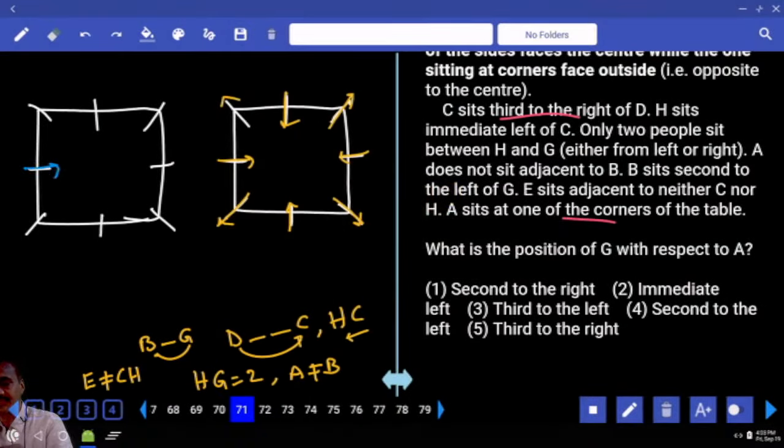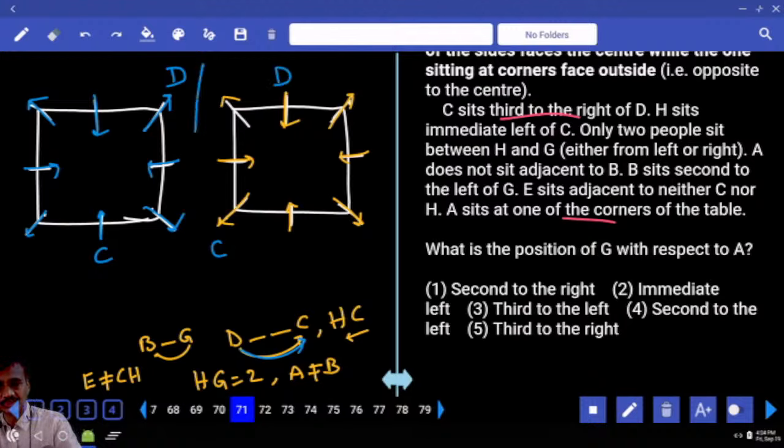Now the centers are facing the center and the corners are away from the center. Corners are away from the center. Then coming back, you can have C at the center or C at the corner, at any center or at any corner. And C is seated third to the right of D, then D will be here.